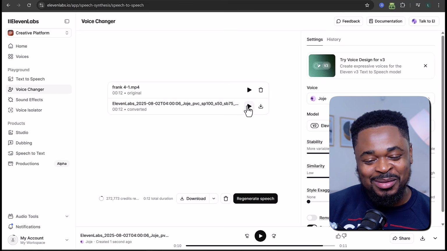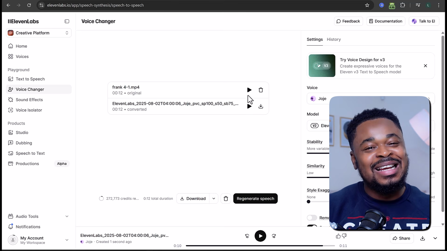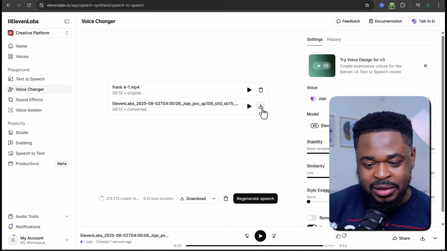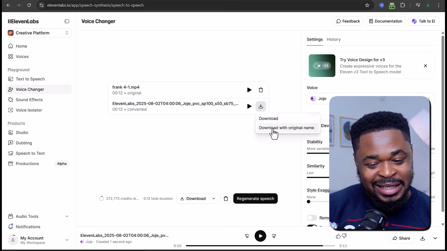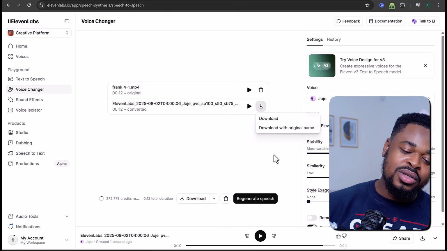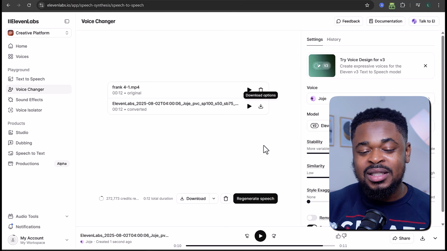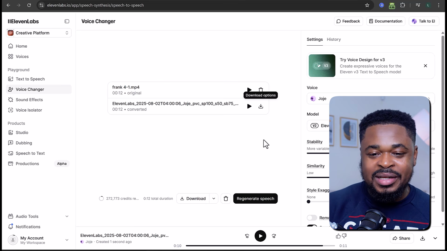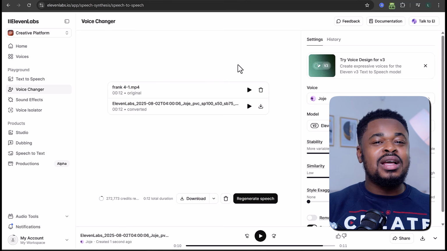Absolutely beautiful. You can see it doesn't sound like my voice again. It sounds like someone in their 50s. So once we have this, we download it. We click on this download here and then we click on download with original name. Very important. And once you click on it, we have it downloaded. Now you have to do this for all the clips that character is on. Now we have done this for this character, we upload videos of another character.